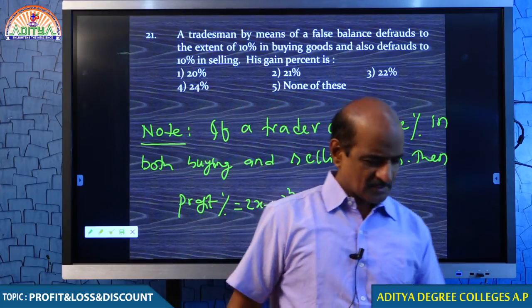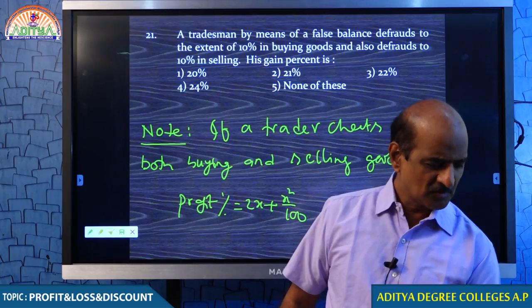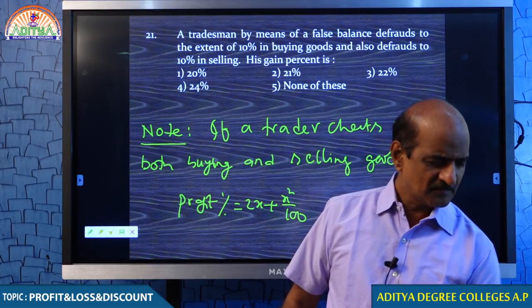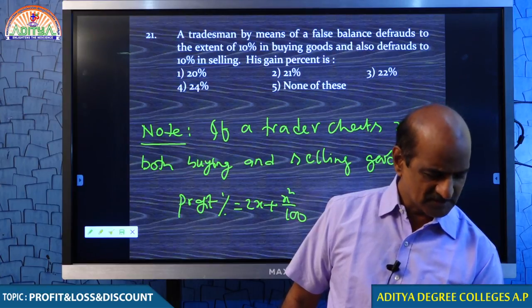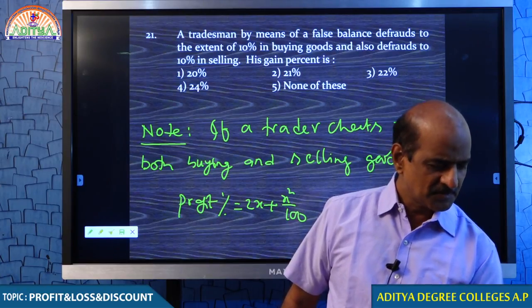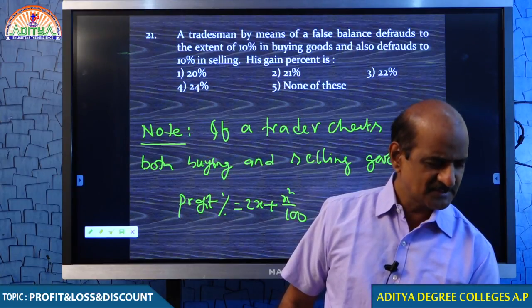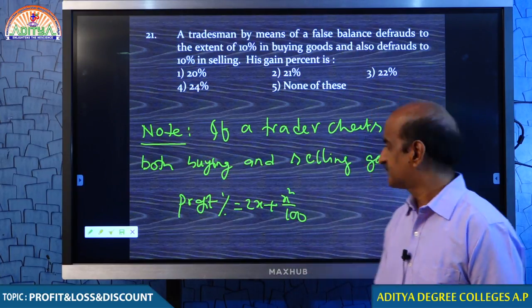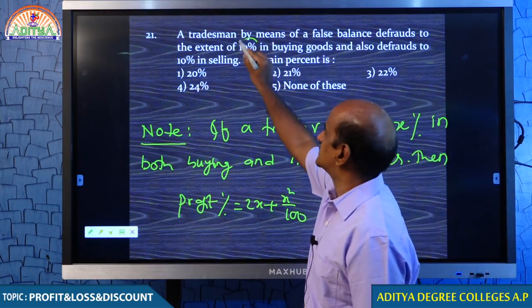So students, meantime you please write this note, and once you get the topic more clear, then without even using this we can answer. But for meanwhile you please note this. When purchasing and selling, if he does a mistake of x%, if he cheats x%, you have to use this formula. So in this case, what is x%, my dear students? 10%.